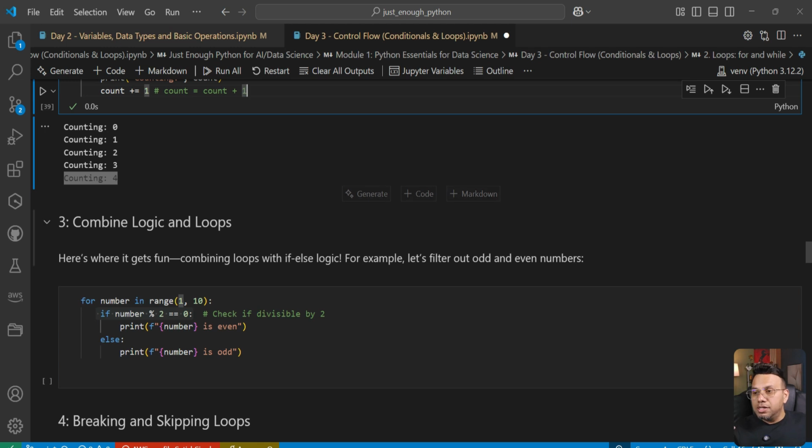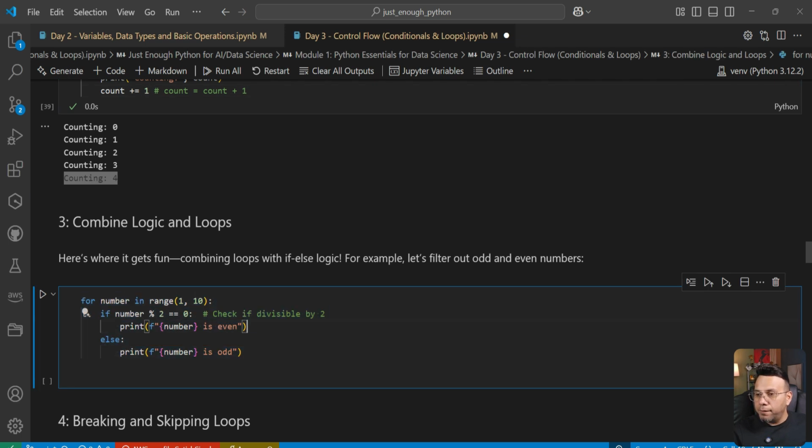Now that you have learned conditional statements, you have learned about loops, you can actually mix and match. See, the beauty of programming is that as and when you keep on learning new concepts, you can mix and match those concepts together to build complex logic. This right here, we are actually mixing a for loop with if and else statements.